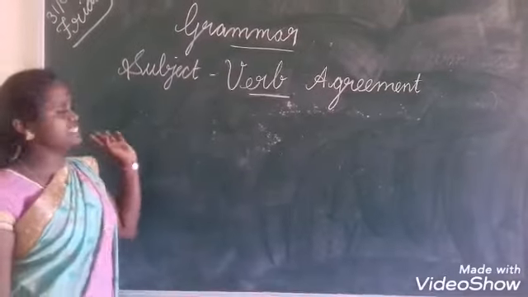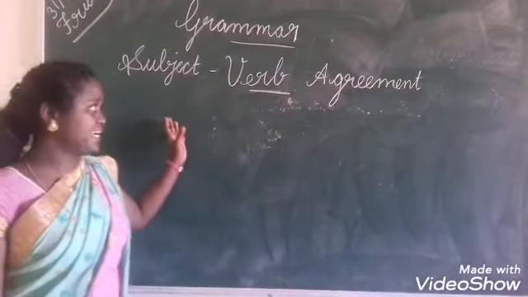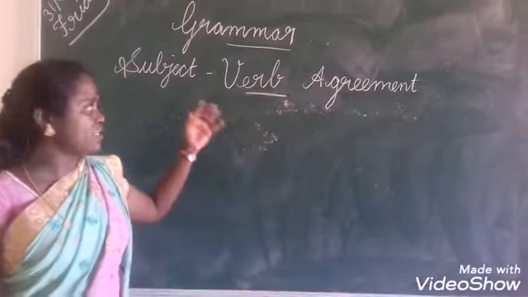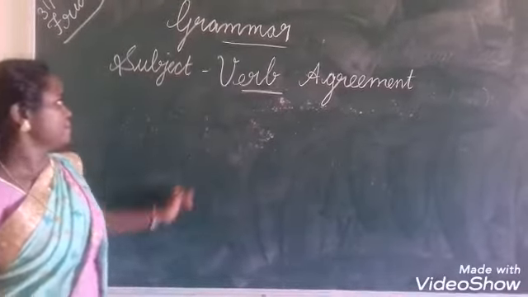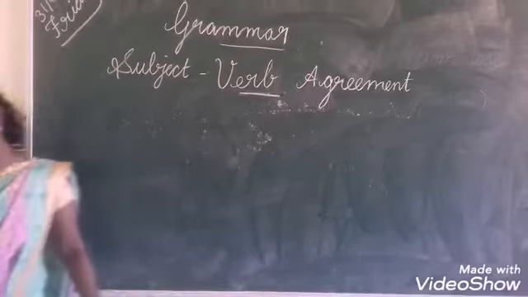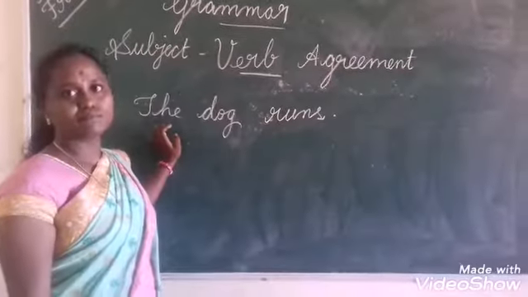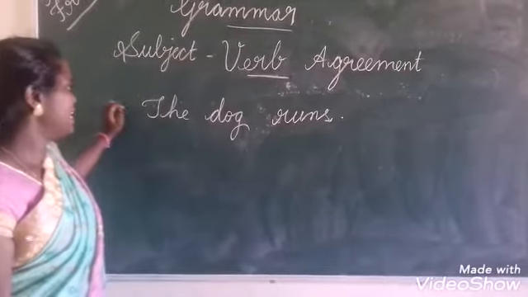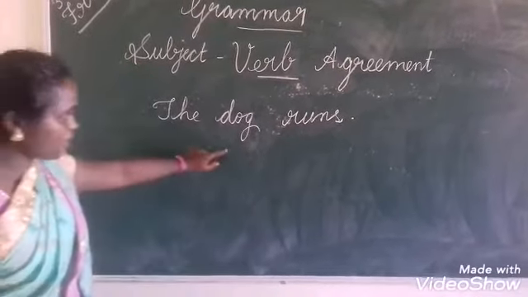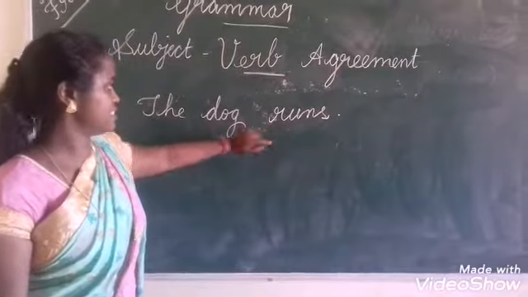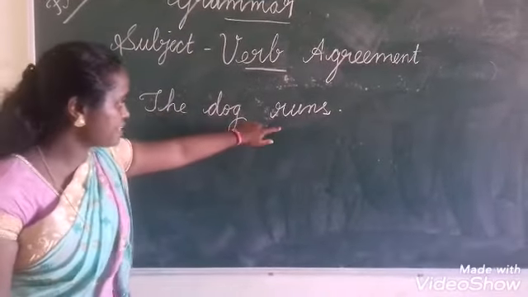What is meant by subject? Subject is the person or thing that we talk about in a sentence. Okay. So let us see one example. The dog runs.